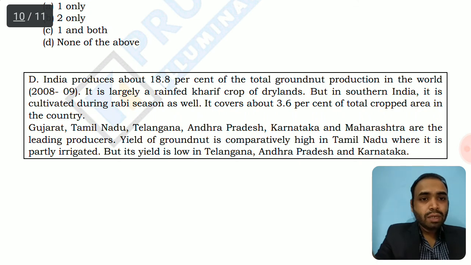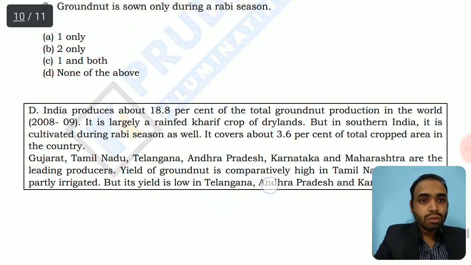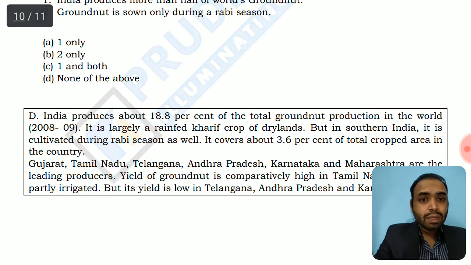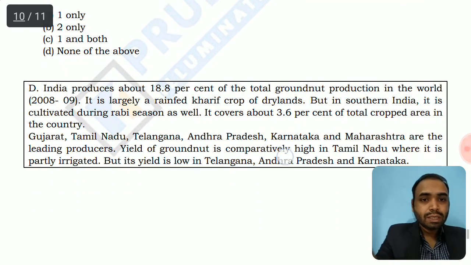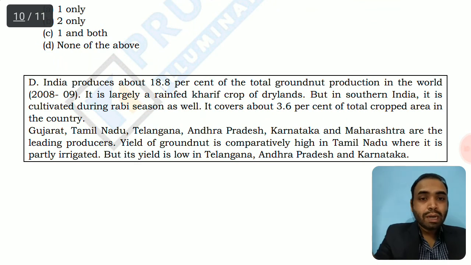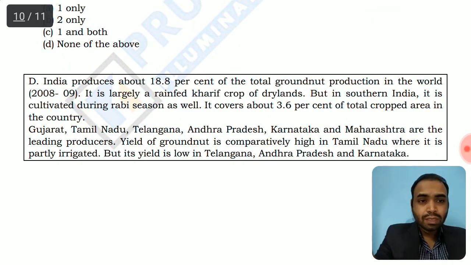The yield of groundnut is comparatively high in Tamil Nadu, where it is partly irrigated. It is already being grown in the rain-deficient dry lands, but Tamil Nadu is partly irrigating it also. But its yield is low in Telangana, Andhra Pradesh, and Karnataka.